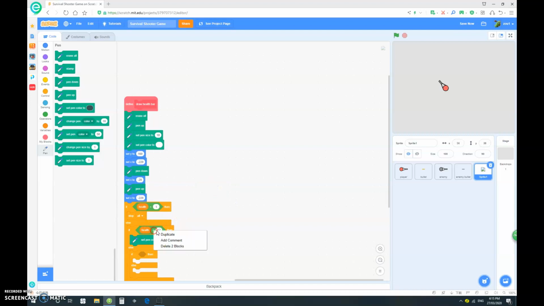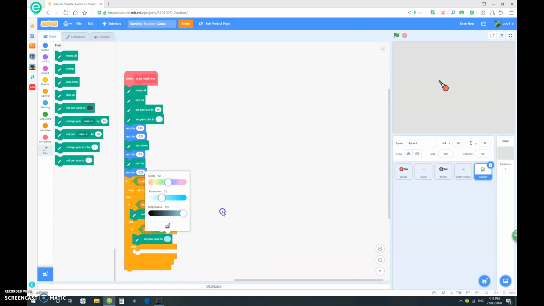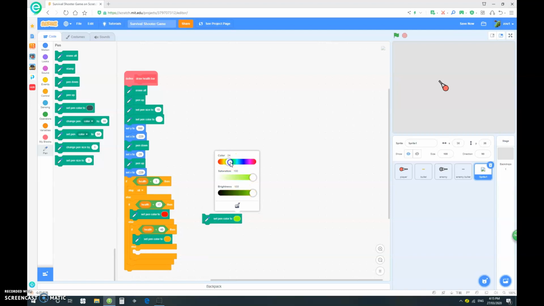Okay, let's duplicate that, and if health is smaller than 40, we want to set pen color to a yellowish orangey color. So go around here until you find a yellowish orangey color. That looks pretty cool. And else, which means it's higher than 40, set pen color to green, which means it's all good.